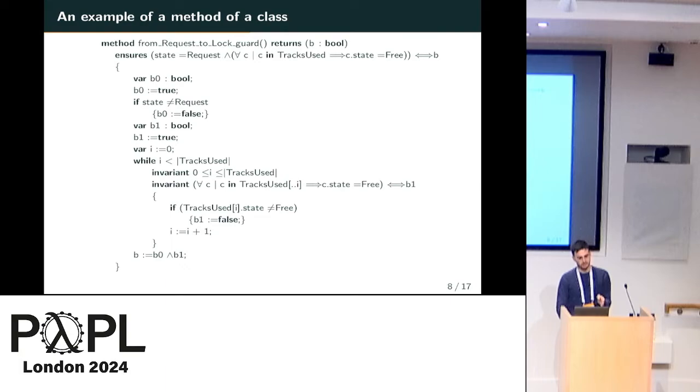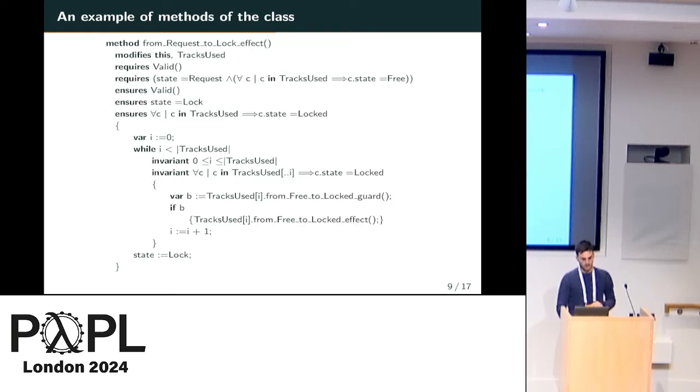So this is a method, again, for a guard from a transition that goes from a request state to a lock state. And then we have another method for the effect of the same transition. The method modifies the object itself and the tracks used by the object. And again, we have the requirement, which is the guard of the method, and then the ensures, which are the specification of the effect of the transition.